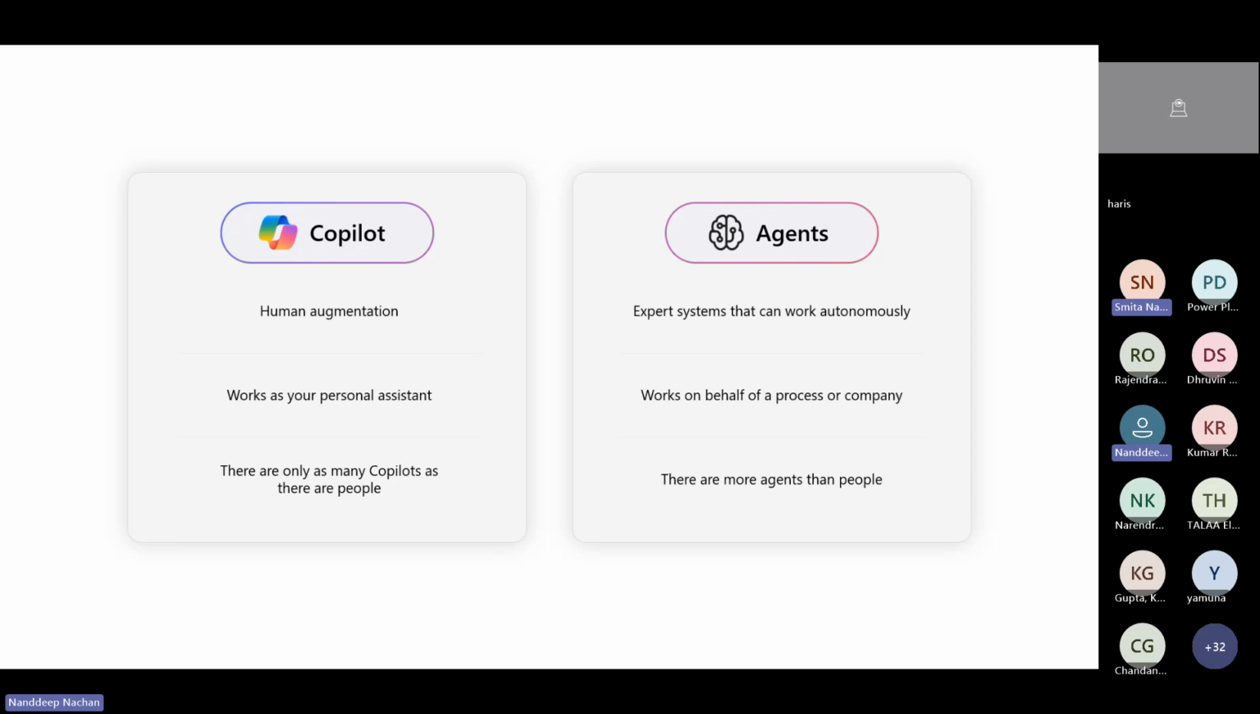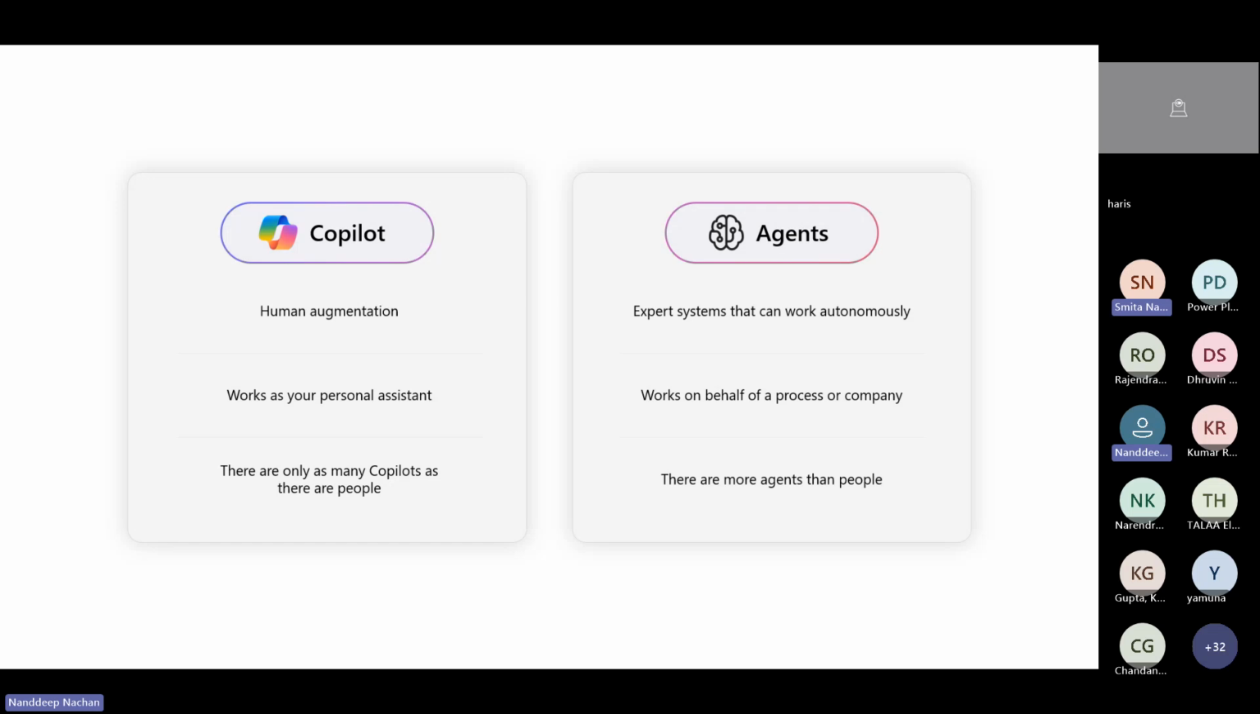Then let's talk about Copilot versus agents. We have been hearing these two terminologies for a long time now, Copilot and agents. Are they the same or are they different? Let's understand their roles and the key differences. First I will talk about Copilot.